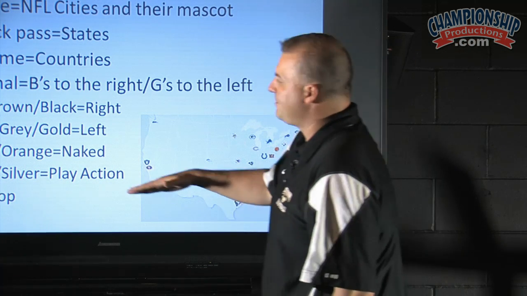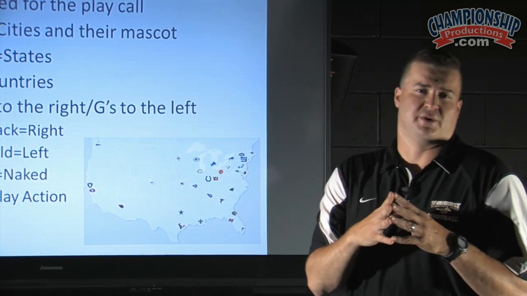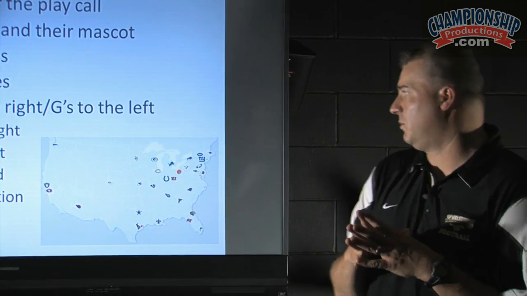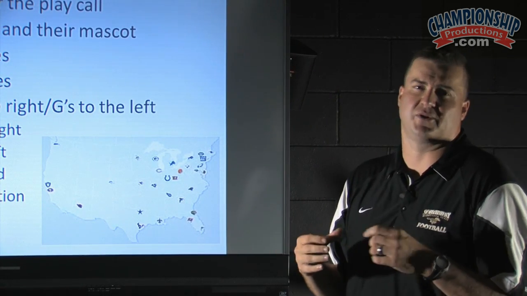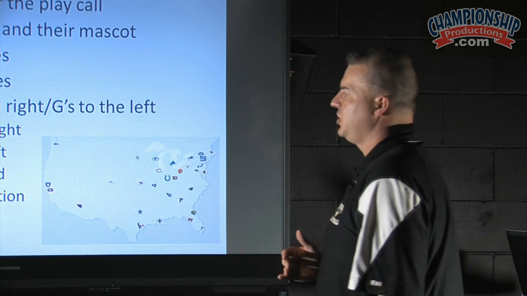We have three options on here to go right. Blue, brown, black, they're going right. So we can tell them to go right with any of those. So we'd use two words on it. We could go Chicago brown. We know we're going right. The opposite is G's to the left. Green, gray, or gold to the left. We also use those in Pass Pro. So we can tell them which way to set the protection, right or left, without saying the word right or left. We can use the B's and the G's to cover it up.